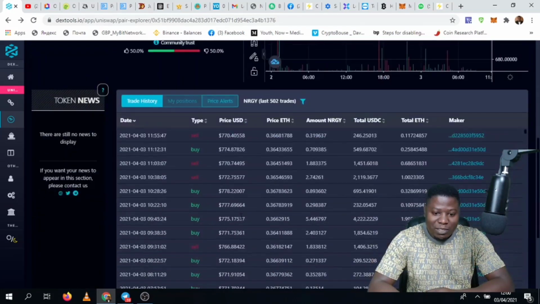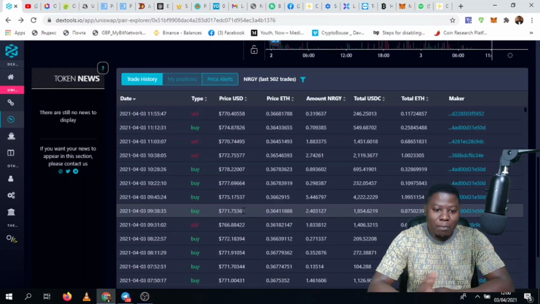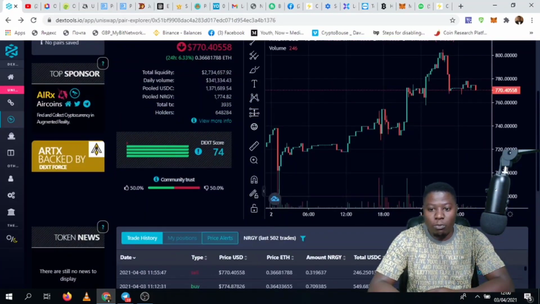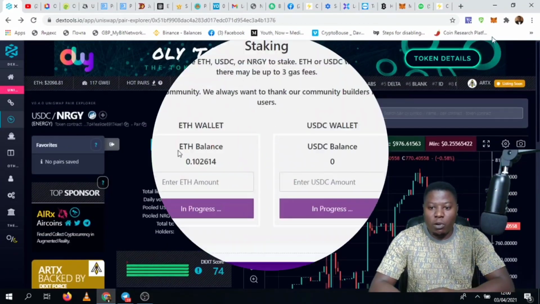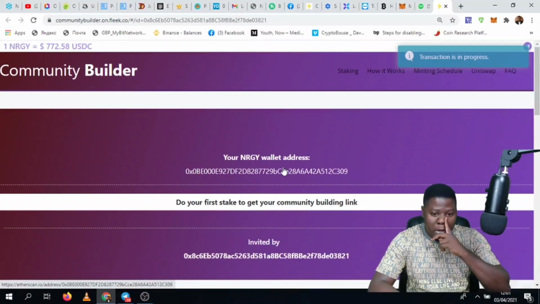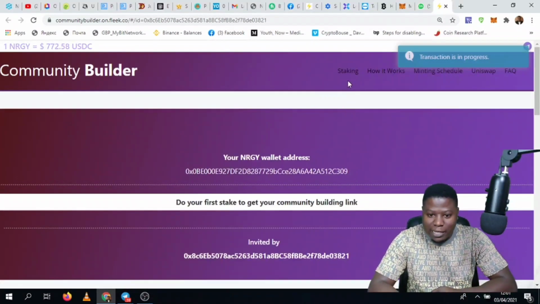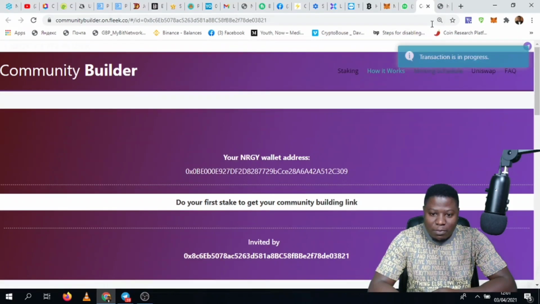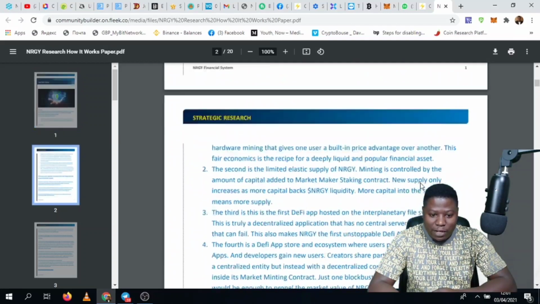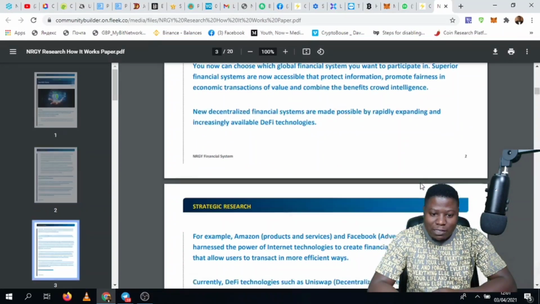So it is a free market. You just come, buy, sell. There's no one who's taking control of your assets. That is what we call bringing power back to the people. So this is the new look of the community builder dashboard, how it looks like, the staking, how it works. You can go look at how this staking works so that you can also grab some info on how this staking really works. So they have a PDF. You can go through the PDF of energy and learn how this really works.